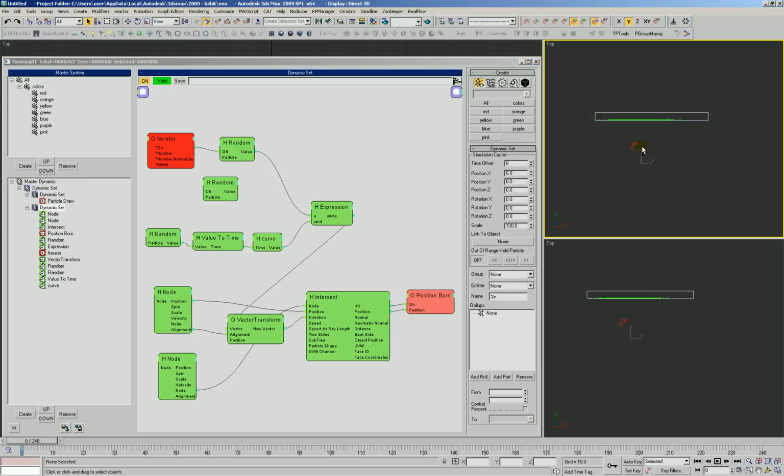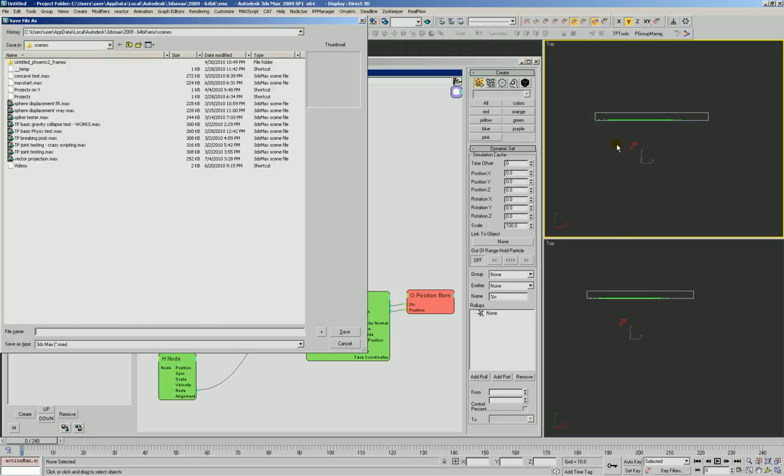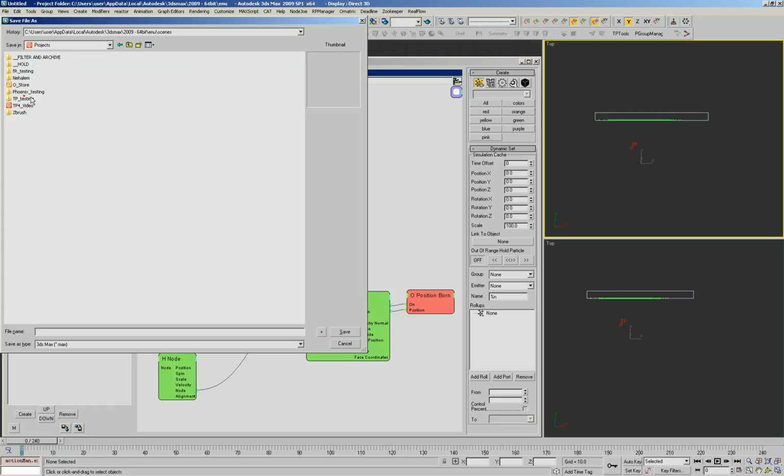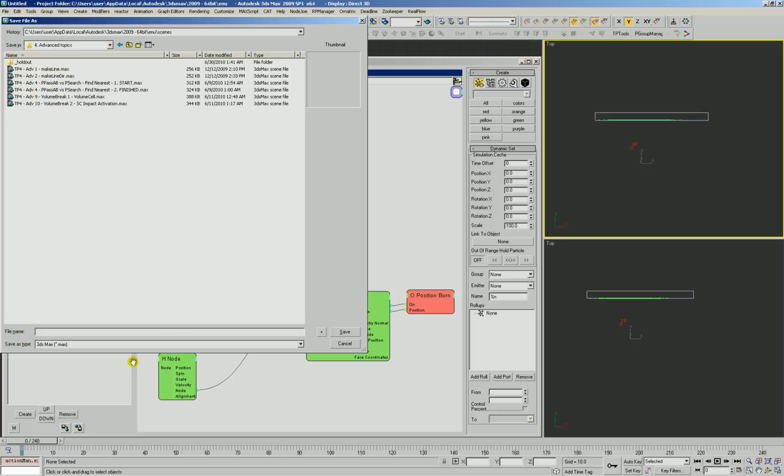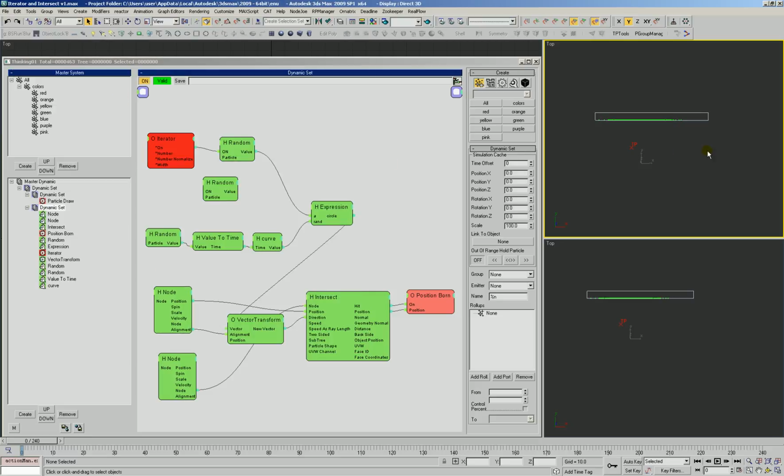Actually, for starters, we'll save this file. We will save it as, I believe we are in the advanced area. For now, we'll call it Iterator and Intersect, version 1. And of course it'll have a prefix on it based on where it is in the chapter.